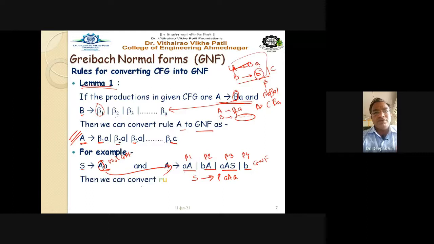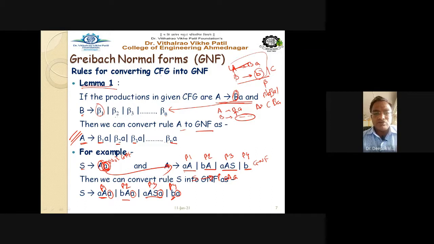So see here, then we can convert rule S into GNF as S gives AA. So this is AA, this is nothing but your beta 1. BA, this is nothing but my beta 2. Then ASA, this is nothing but beta 3. And B is nothing but beta 4. And small a remains as it is.